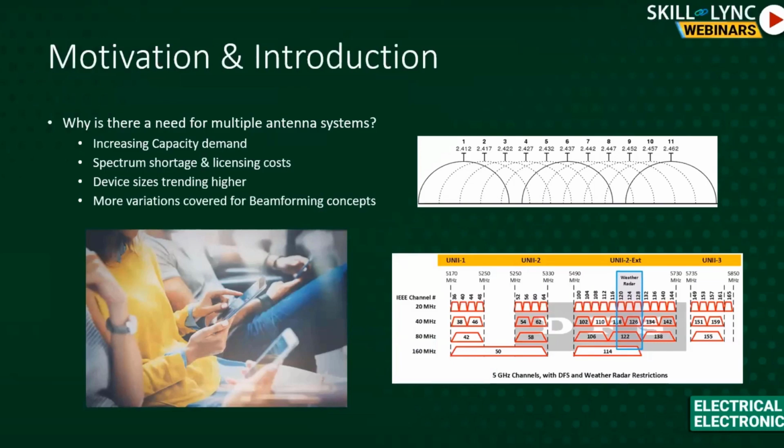And we have to buy the licenses for that spectrum. There's an auction going on. All those things are happening. The licensing costs are high. So there's only so much we can stretch on the spectrum side. So now we need one more dimension to work on.